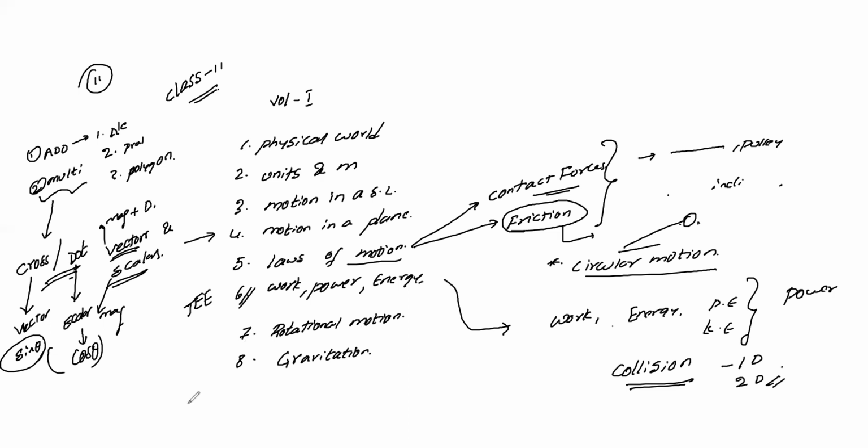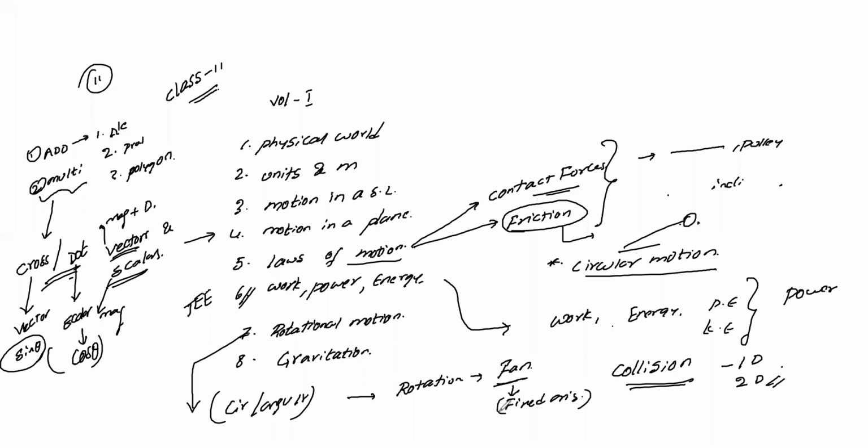So idhula rotational motion oru concept irukku. Rotational motionna remember circular motion vera, angular motion vera. Circular motion and angular motion both are almost same, and rotational motion different. Remember rotational motion different. Like for example, ceiling fan. For this ceiling fan, it is rotating, but remember it has its own fixed axis. So oru fixed axis base panni than indha object rotate aayitu irukku. Remember this is your rotation motion.